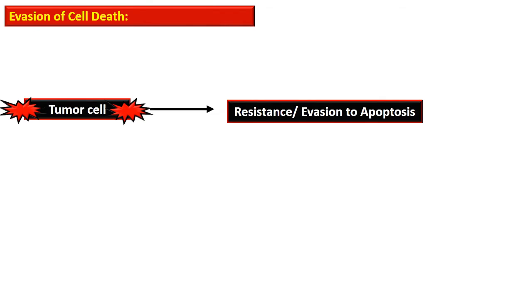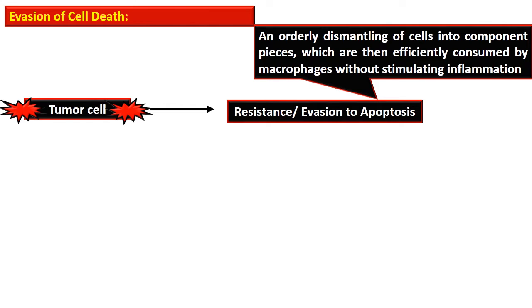Cells contain mutations that make them resistant to apoptosis, and these cells evade apoptosis. Apoptosis is a mechanism of suicidal cell death or programmed cell death, in which the cell is broken up into small components, and these components are then efficiently taken up by the macrophages without any activation of inflammation.